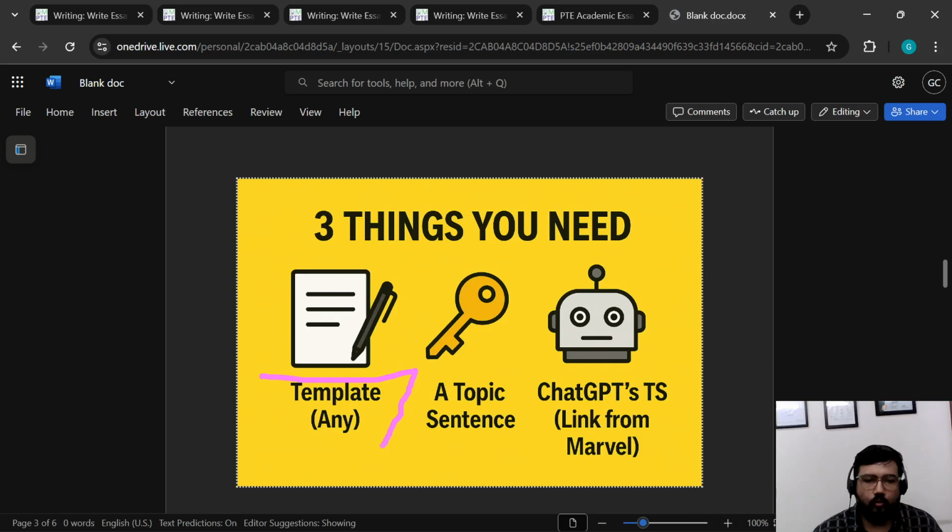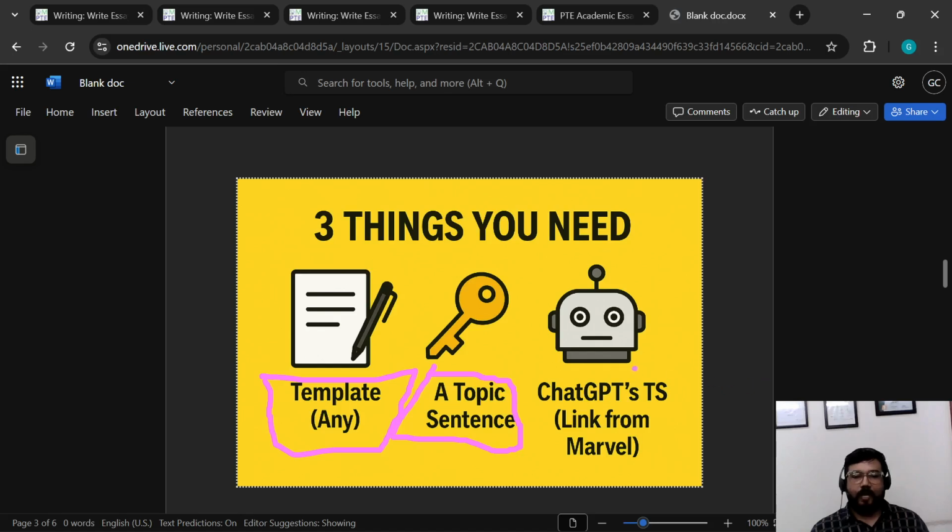Well, we will advise you not to share your template with everyone, because the qualities of a good template we can discuss in some other video. Now, any template will work. Topic sentence, we got the topic sentence from the place where that Google widget suggested, and we didn't have to write the topic sentence on our own. We got the template and the topic sentence from the internet for free.